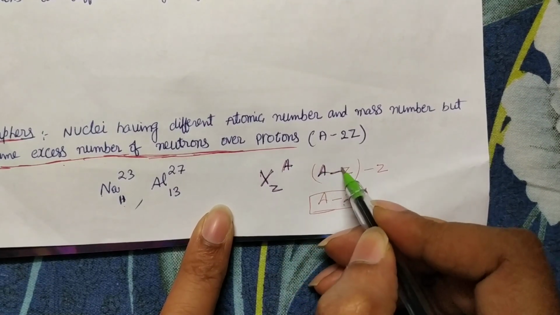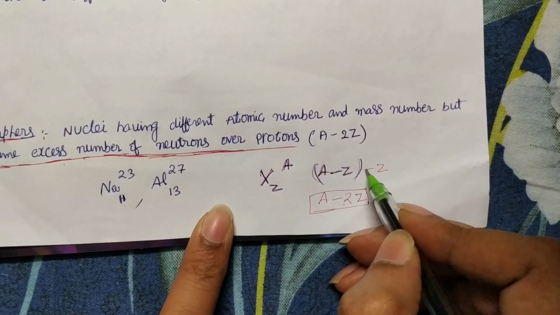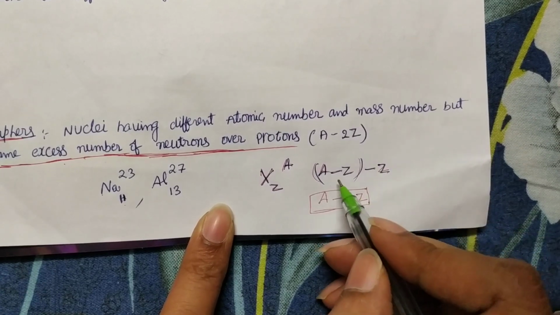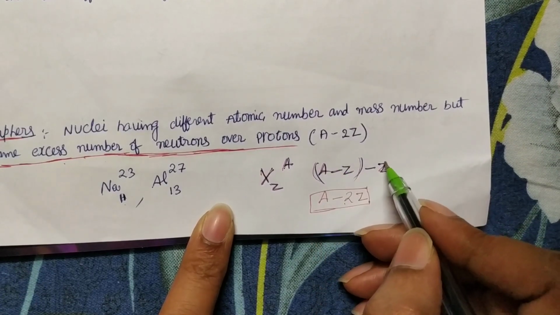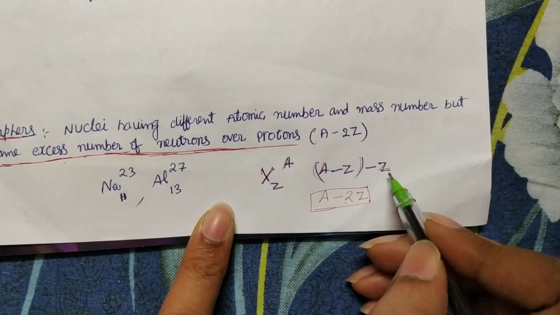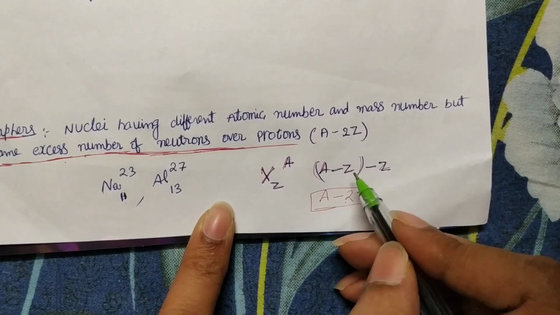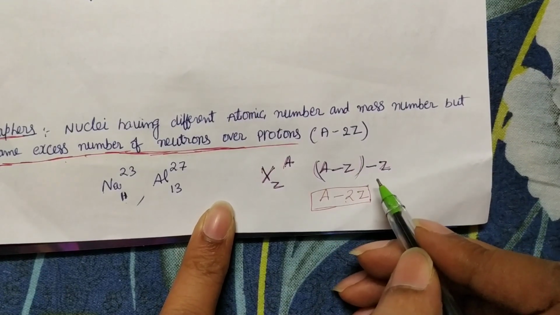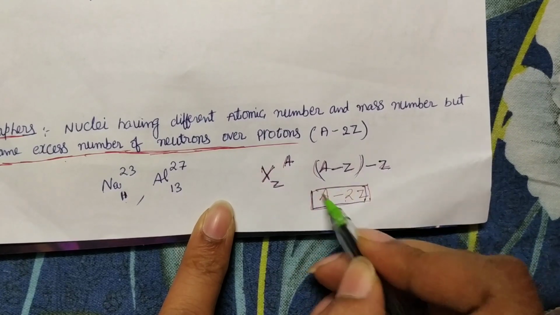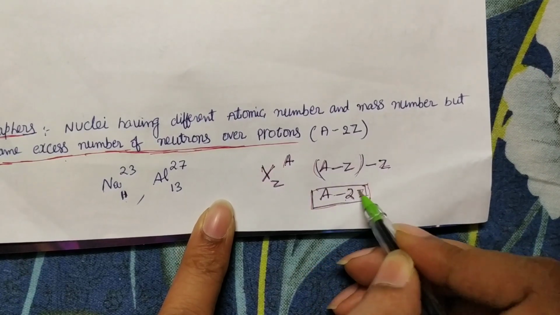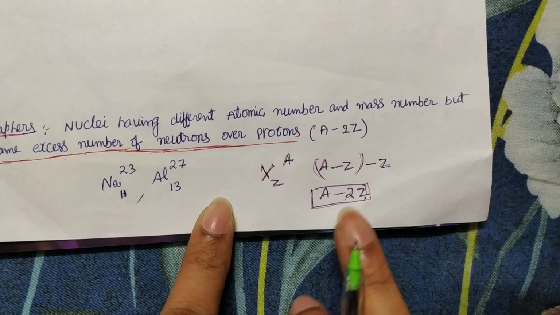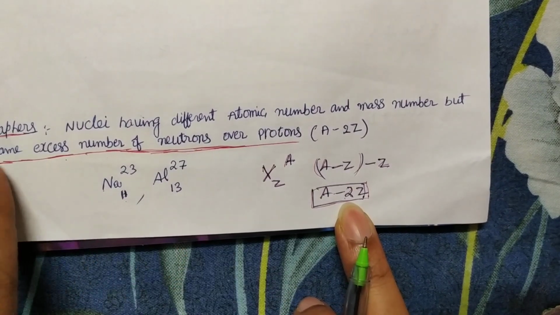A minus Z neutrons, minus the number of protons. What do you get? How many excess neutrons are there in the element? That is represented with A minus 2Z. If this number is the same, those are called isodiaphers.